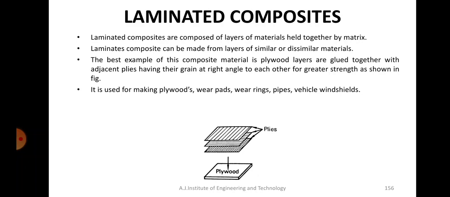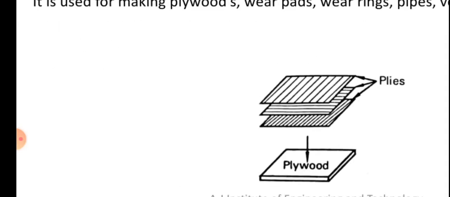Okay, so you can see here below the sketch, they have shown the different plies. They have kept layer by layer, but you can also see the orientation. It is not kept in the same orientation. If the first layer is kept along one axis, the next one is kept 90 degrees to it. So you can refer to that in the sketch here, right? One layer is placed like this, the second layer is kept at an angle of 90 degrees, and the third layer is again kept like the first one. So alternately it's changing by 90 degrees. That means when you place it like that, the strength will increase further.